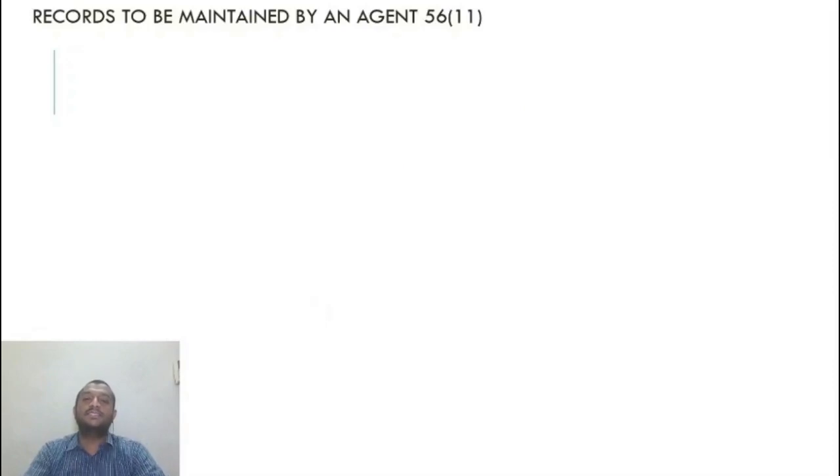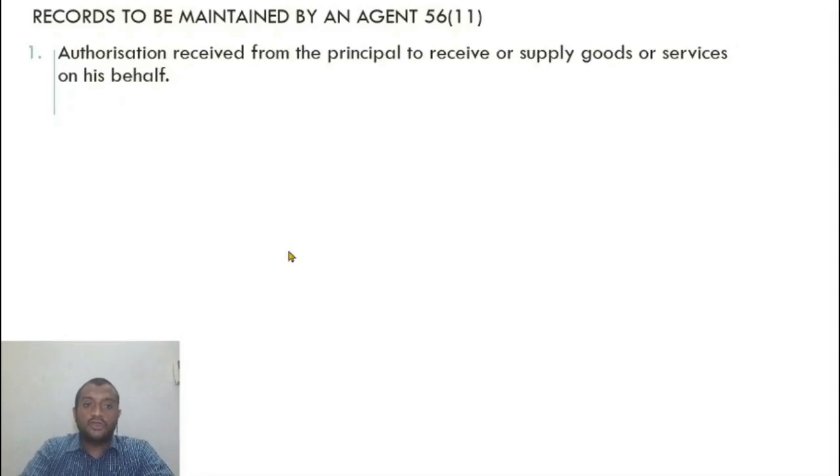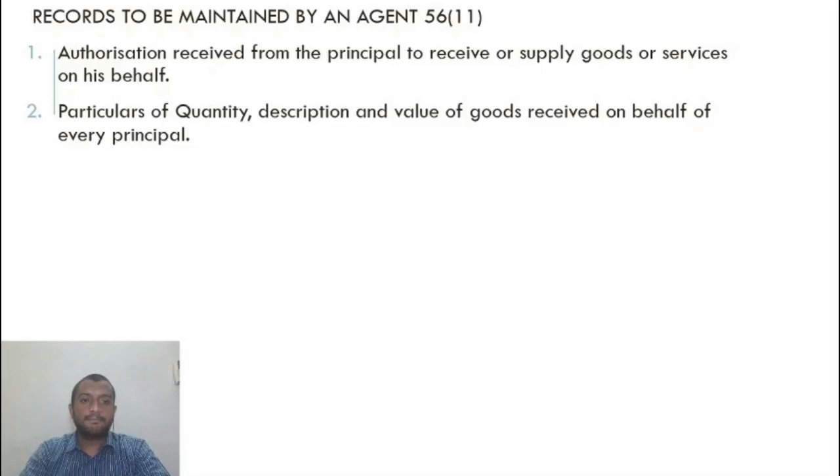Records to be maintained by an agent. In case of a principal agent relationship, what are the records to be maintained by an agent? First thing, what is the agreement, the written agreement between me and the principal? What are the terms and conditions? That is the first thing. Authorization received from the principal to receive. An agent is a person who receives or supplies goods on behalf of the principal but does not do it on his own account. So what is the authorization received from the principal that he needs to maintain?